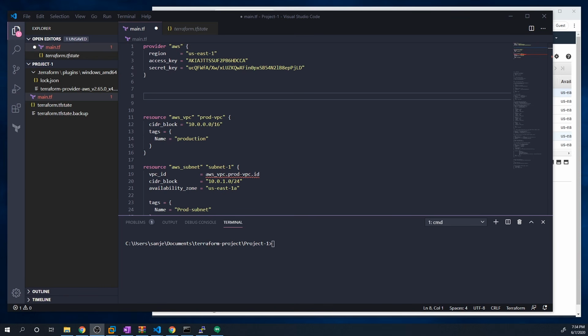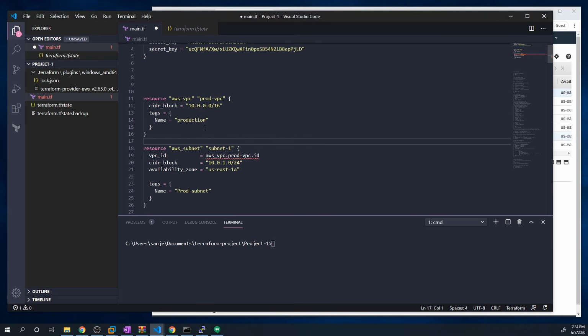And right now, inside this example configuration file, I've got just a VPC being defined. So we're going to create a VPC, and then we're going to create a subnet within that VPC. So nothing new up to this point. You guys should already be familiar with how to do this. But what I want to do is take this CIDR block definition for subnet 1 and store this value right here, the 10.0.1.0/24 subnet, in a variable.